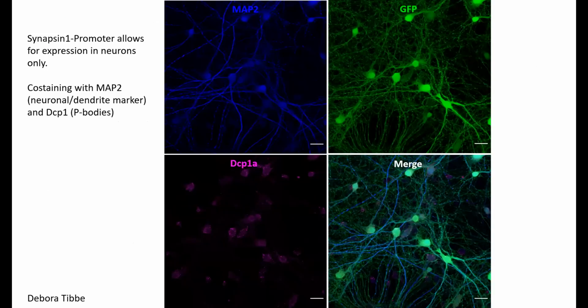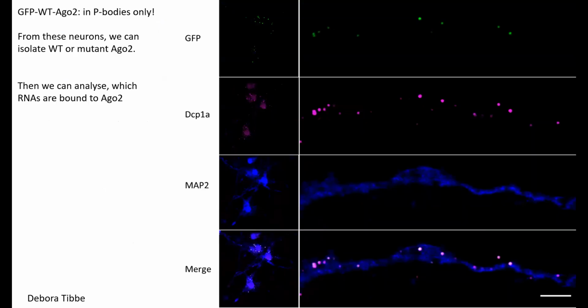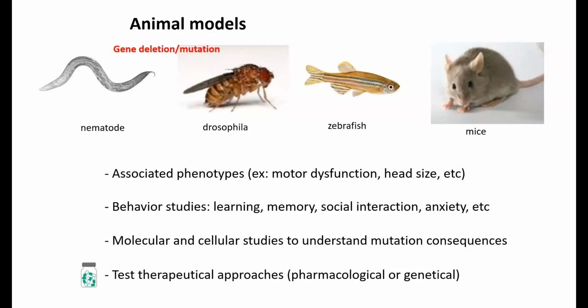So Deborah does all this. She expresses in neurons, and you see the GFP. This is green. This is where we have something expressed. And if we do this with the AGO2, with the wild type, it really does that. It goes into, this is just a very tiny extension of the neuron. And we have these little bodies in there called P bodies. This is where Argo is supposed to go, and it does go there. So we have a good model system to isolate our GFP Argo2 from this and get the right information on this. This is one approach that we're taking.